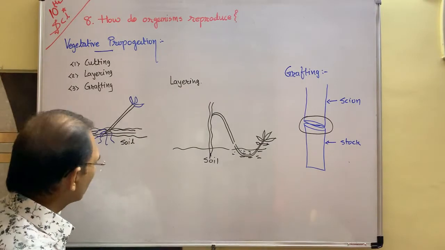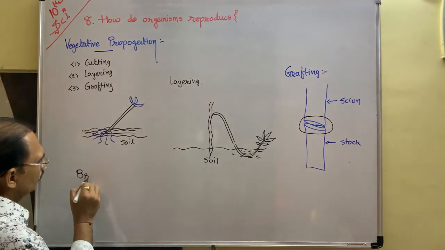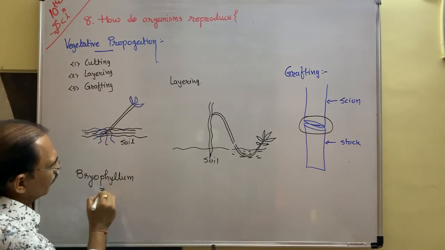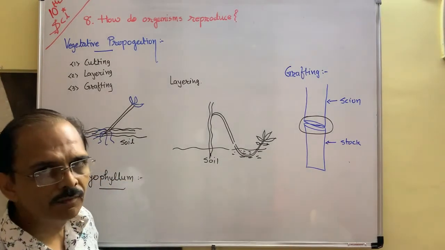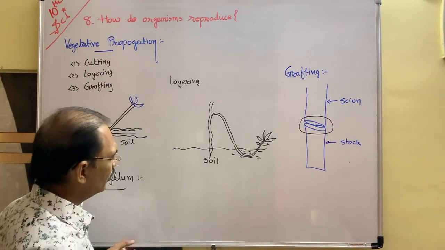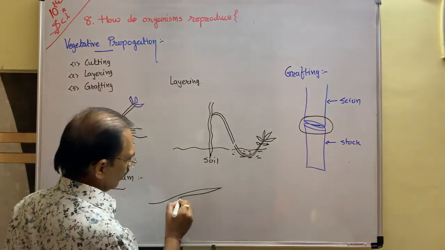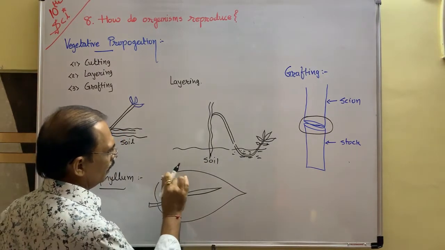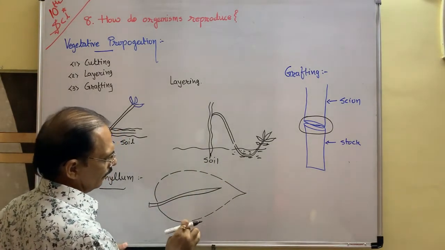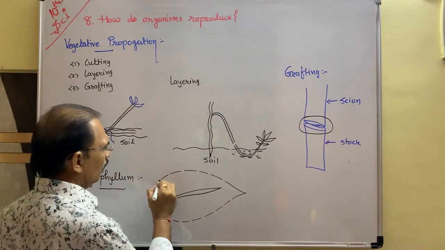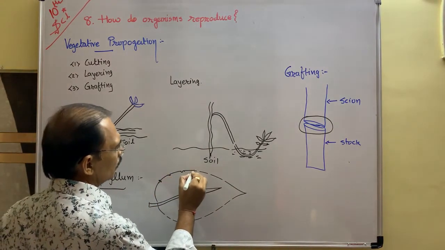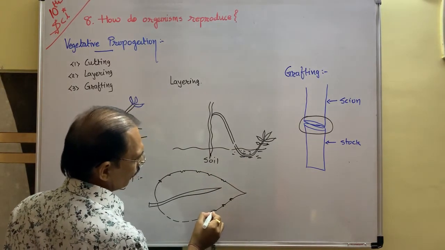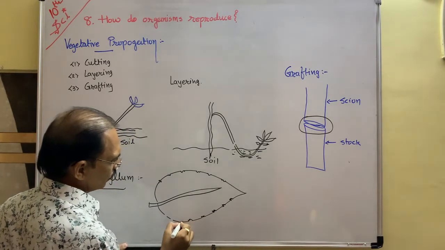Another example is given about bryophyllum. Bryophyllum is the name of the plant in which the leaf has small gaps, and in these gaps a small leaf comes out.